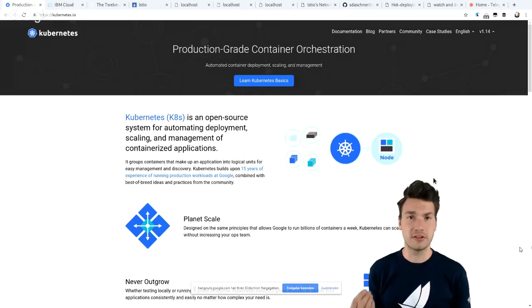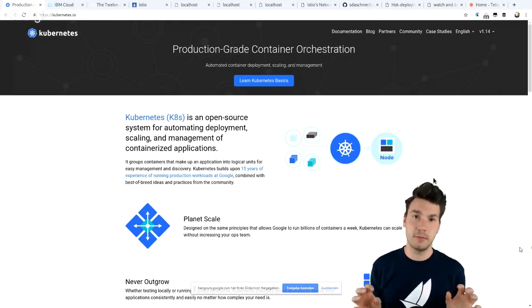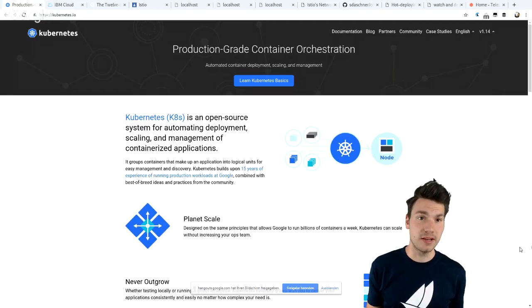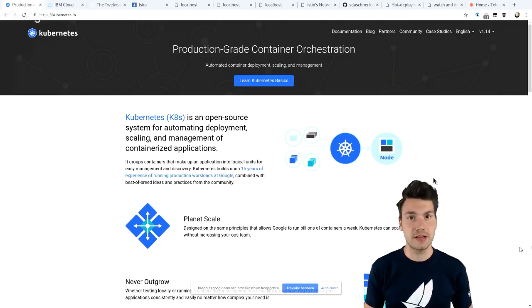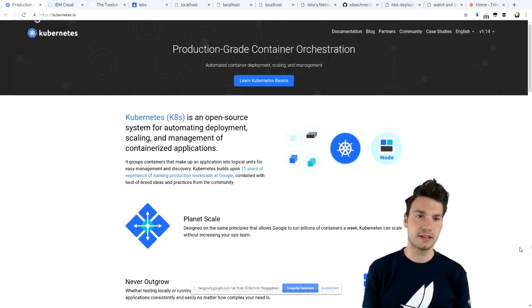We need to manage networks, we need to set up ports and forward them, and so on and so forth. We need to orchestrate where our individual containers actually run. So this is actually already provided by the technology in a somewhat production-ready way. And that means we can deploy that.